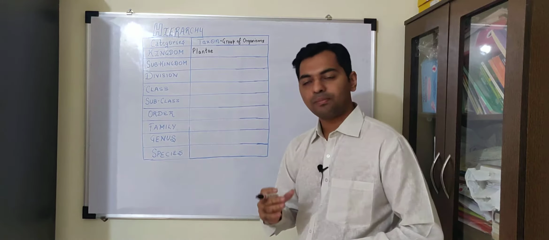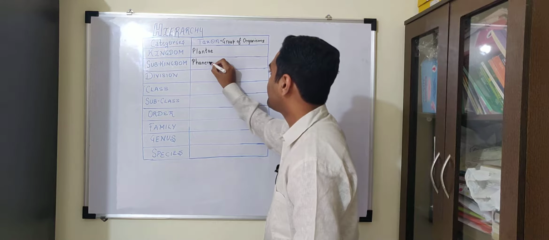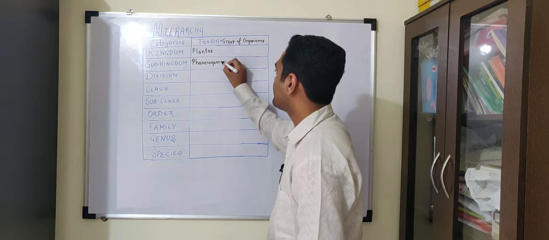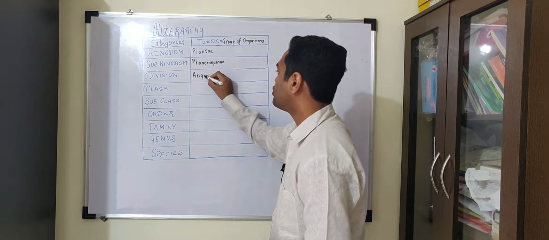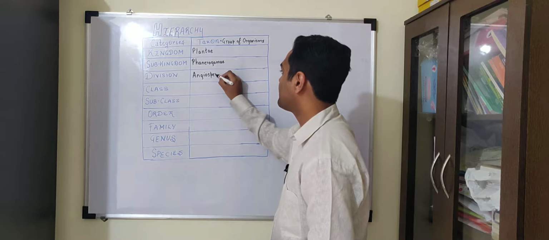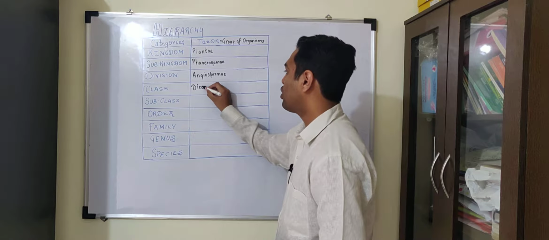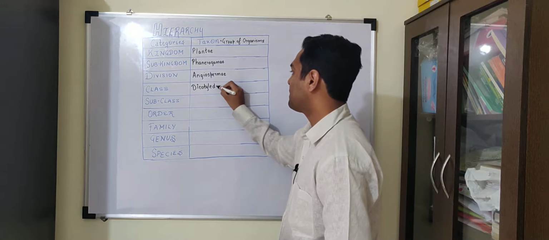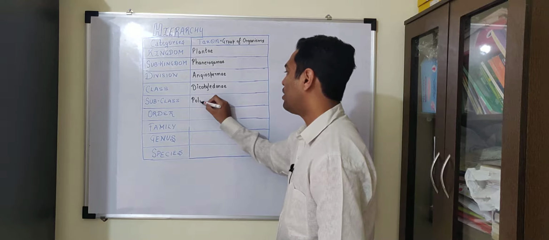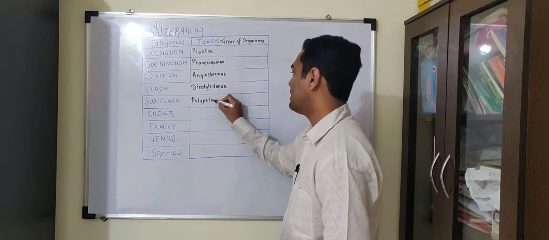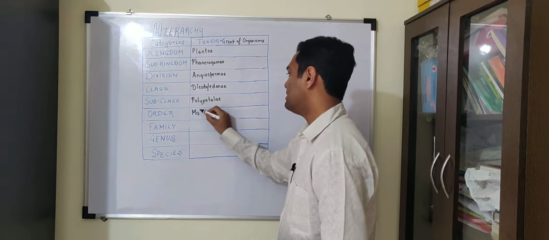It has the subkingdom which is known as Phanerogamae. It has the division which is known as Angiospermae, having the class Dicotyledone, having the subclass Polypetalae, having the order Malvales,